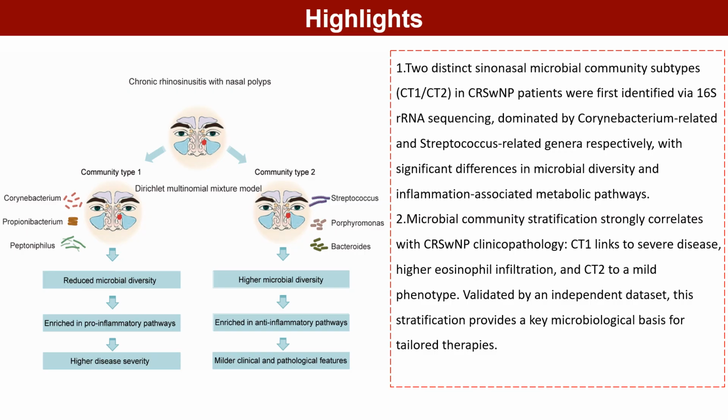The second is that microbial community stratification strongly correlates with CRSwNP clinical pathology. CT1 links to severe disease and higher eosinophil infiltration, and CT2 to a mild phenotype. Validated by independent data, this stratification provides a key microbiological basis for tailored therapies.